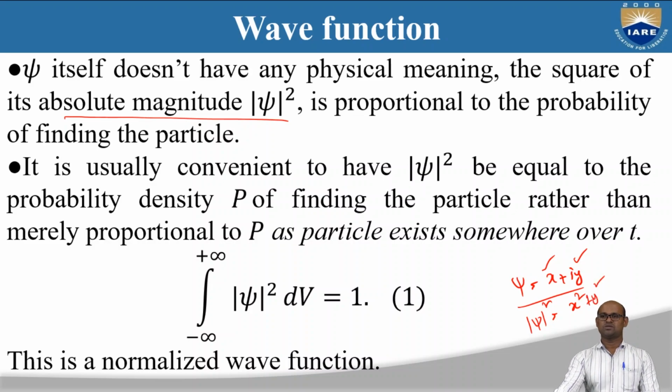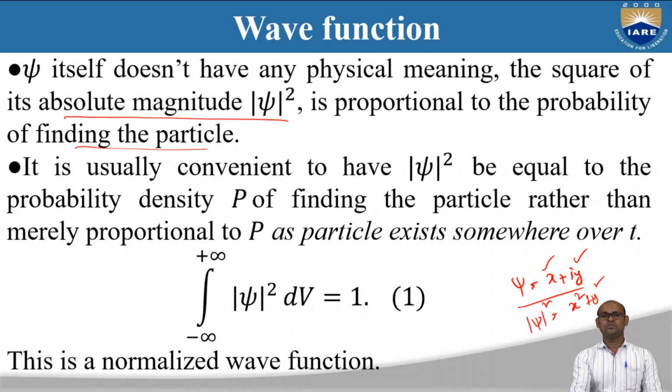So mod psi square, the square of the absolute magnitude, is proportional to the probability of finding the particle. If you find psi, you do not get anything because it is complex. But if you find mod psi square, then you can find the probability of finding this particle.